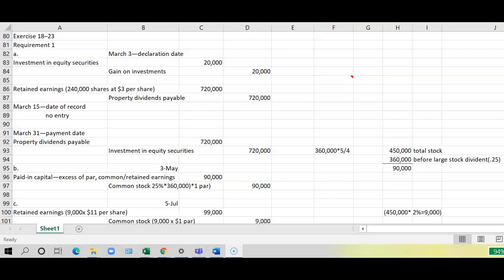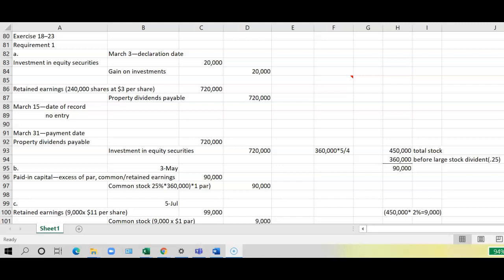So in this case, if you took 25% times the 360,000 shares outstanding, the reason there's 360,000 shares outstanding is because in the information in the problem, when you review the paid-in capital, we are told that the common stock has 364,000 shares outstanding, of which, when you look at treasury stock, is 4,000 common shares.